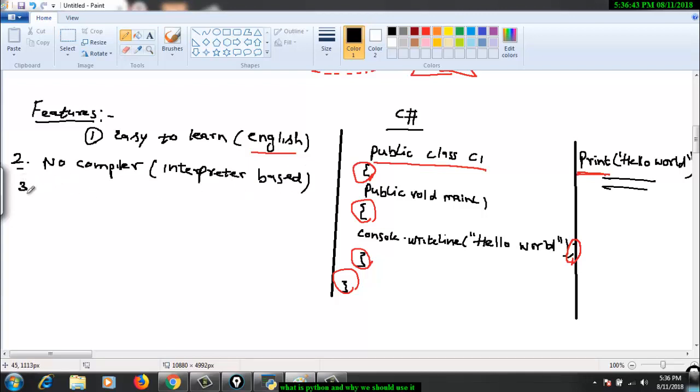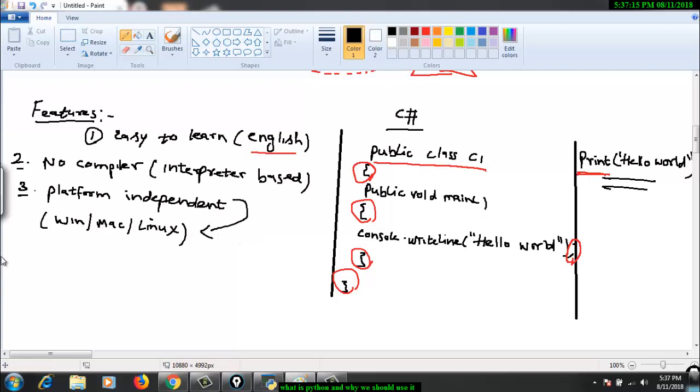So the third feature I talk about is that Python is platform independent, right? What does that mean to say? That means you don't have to worry about whether you are working on the Windows operating system, or on Mac, or you have Linux. Python libraries are cross compatible with any of these operating systems, right? So you don't have to worry about which platform you are working upon. You just need to have the Python setup installed on your machine, right?